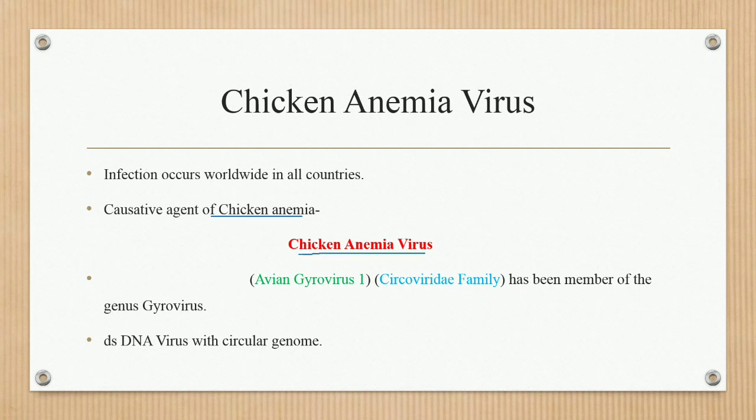The disease name is chicken anemia, and the virus that causes it is the chicken anemia virus. It is a member of the genus Gyrovirus in the Circoviridae family.